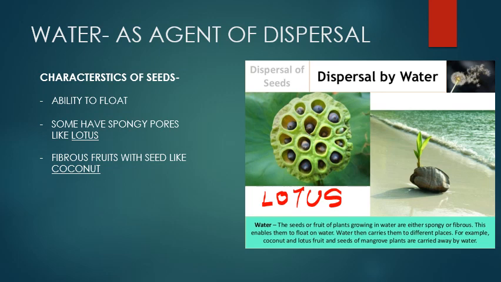Here is the picture of the coconut fruit. The coconut fruit is covered with fiber and it enables it to float on the surface of water. The coconut fruits travel across seas and oceans to shores thousands of kilometers away from the parent plant and germinate under suitable conditions.